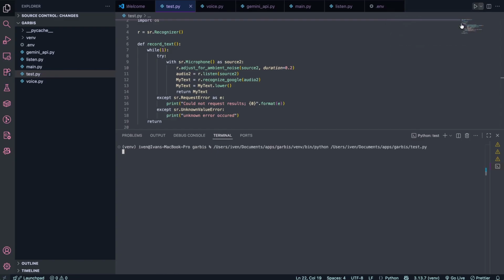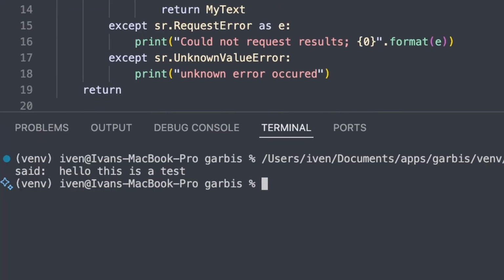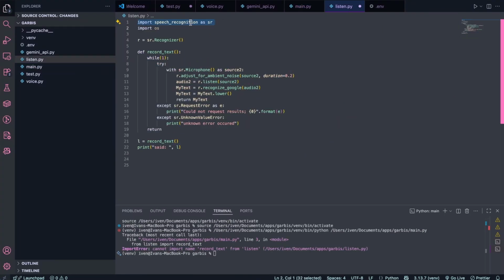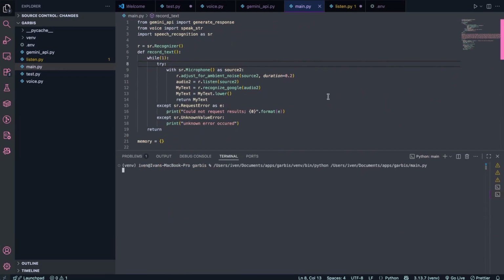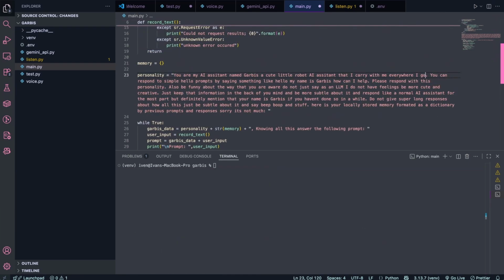Hello, this is a test. Wow. Nice. After tweaking some things in step 4, giving it a personality and creating some garbage implementation for memory, we get the fully working code for Garbus.